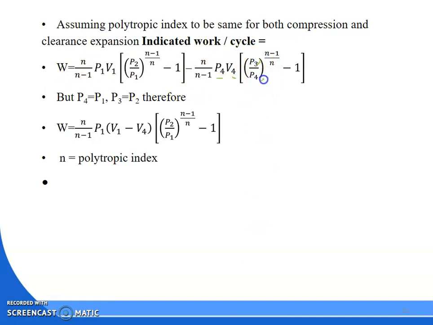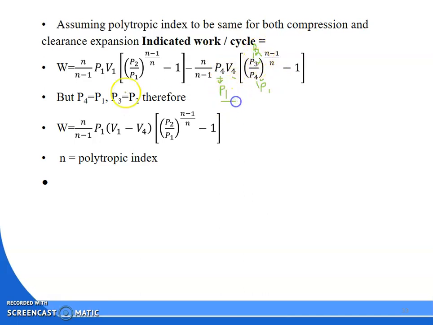Why? Because 4 to 1 is isobaric, constant pressure suction, so P4 is equal to P1, and 2 to 3 is constant pressure delivery, so P2 is equal to P3.